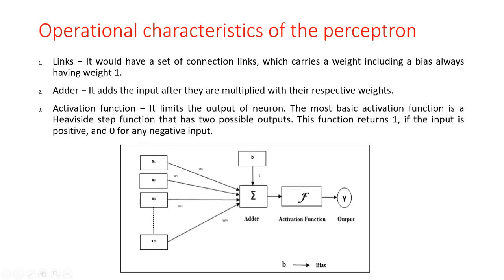Before, in the first unit on activation functions, we discussed the activation function in detail. There we discussed the equation of a Heaviside step function: it returns 1 if the input is positive and 0 for a negative input. Here b is the bias added into this summation unit along with the input values and weight values.